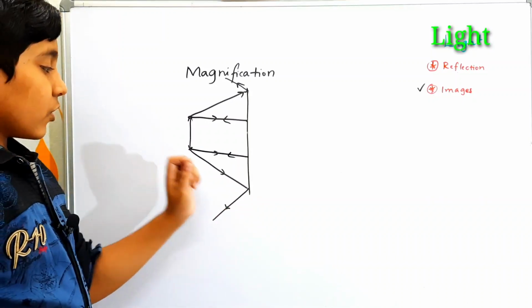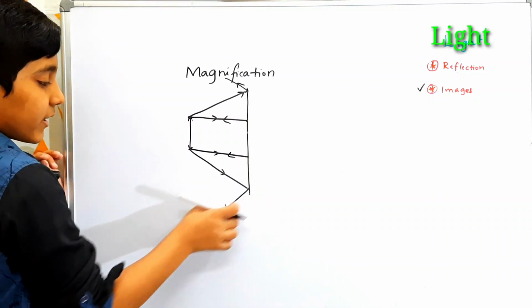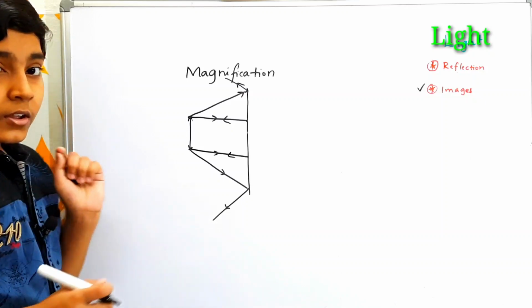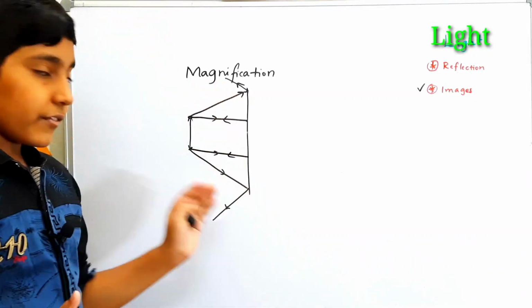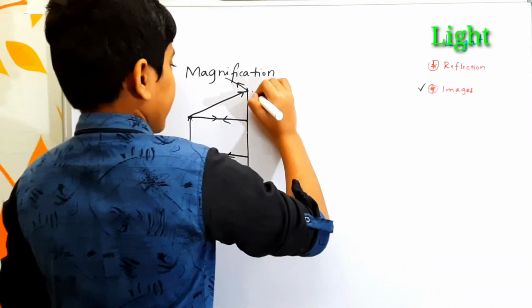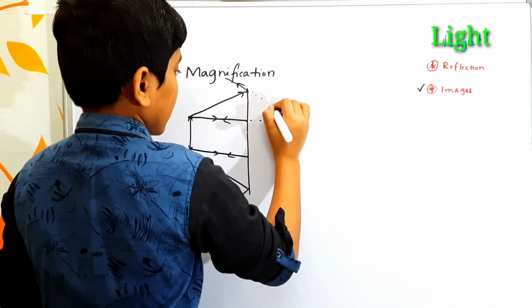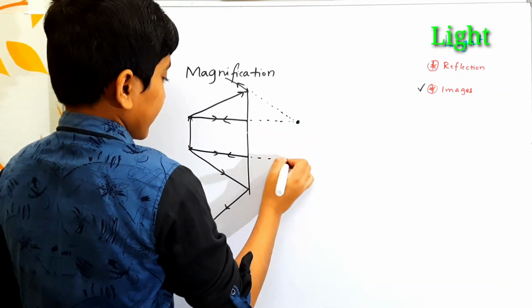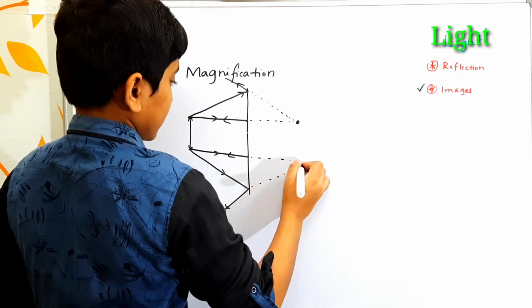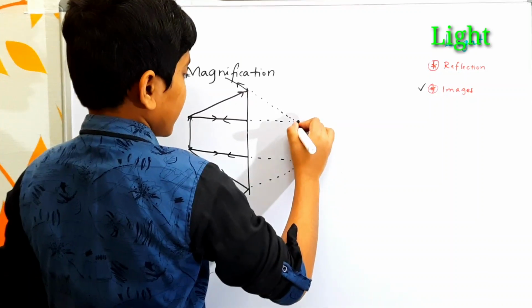The light ray which goes towards the bottom again reflects in this direction. So now we have 4 reflected rays. If we produce all these reflected rays, it becomes like this. We will get the formation of the image here.